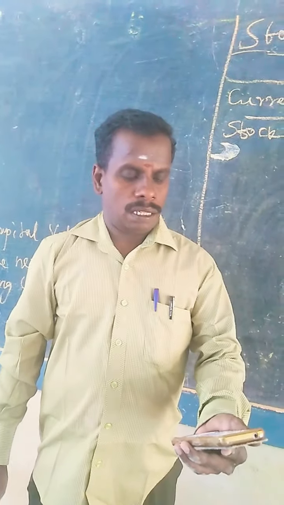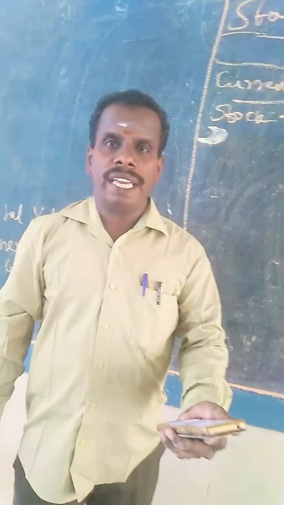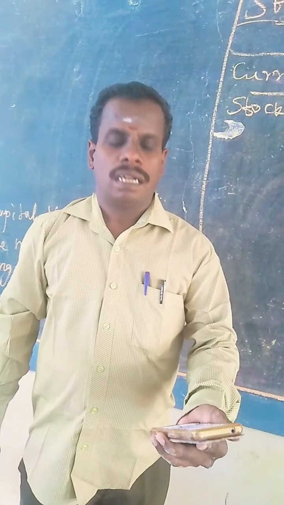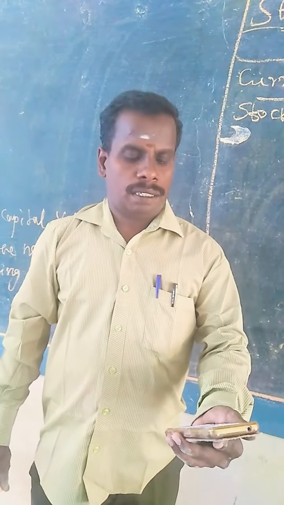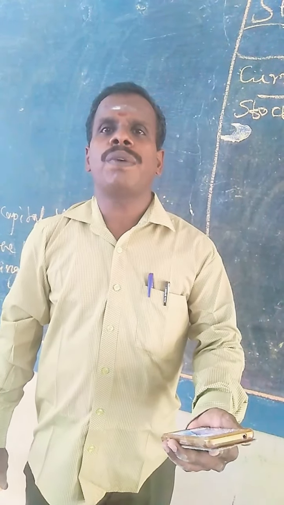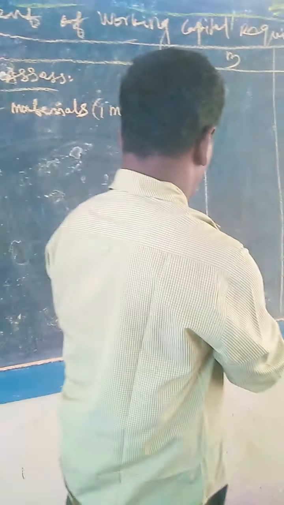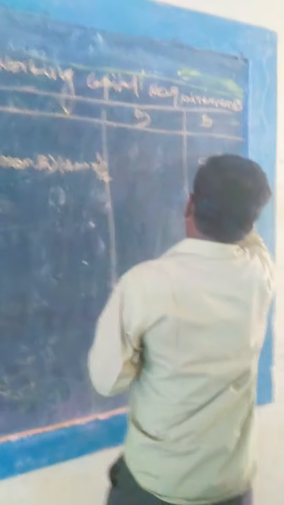Suppose the credit period allowed is in weeks, then total amount into number of weeks divided by 52 weeks in a year. Totally 9,000.